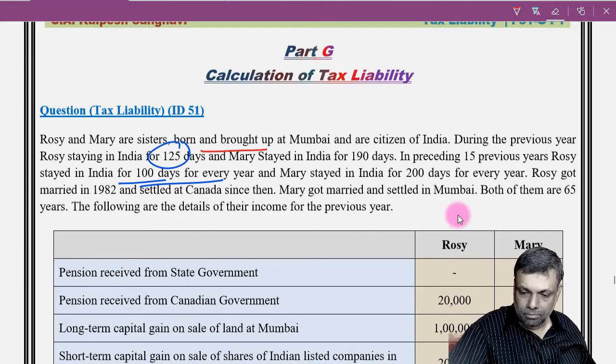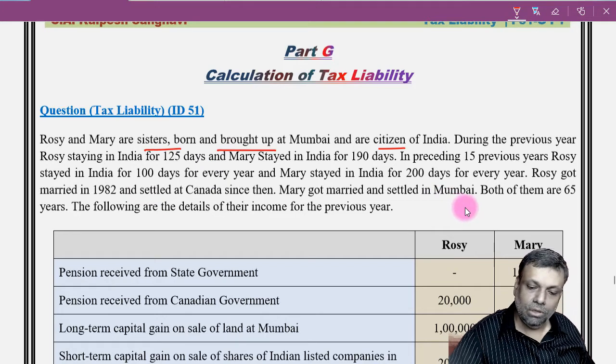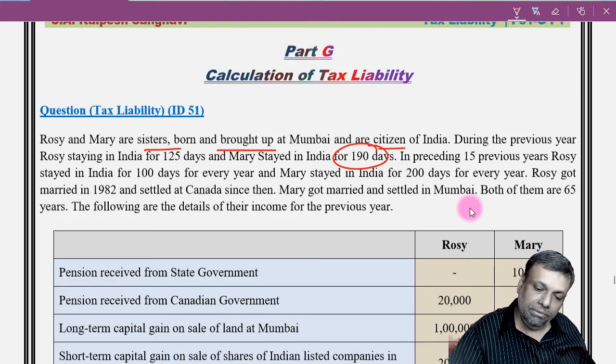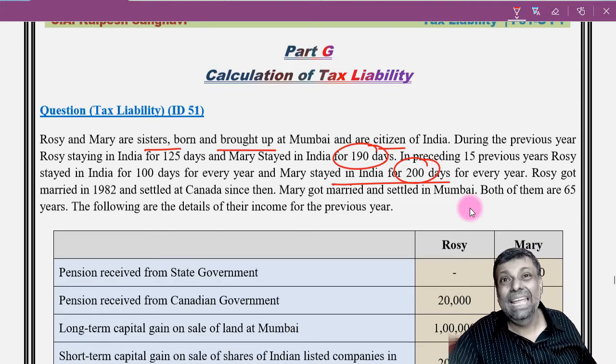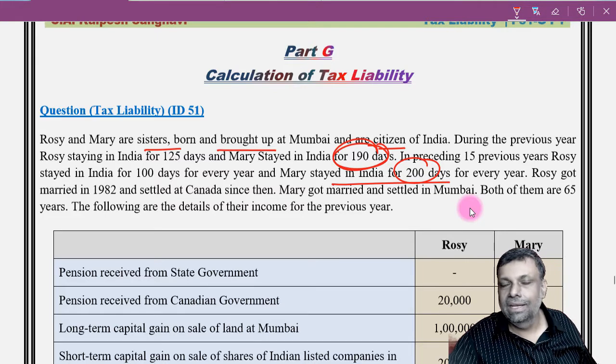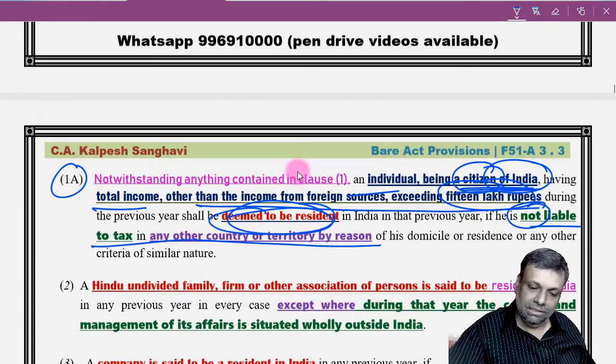Don't forget that both the sisters are citizens. They are citizens and they are born and brought up in India. They are also persons of Indian origin. Now, Mary stayed in India for 190 days during the previous year, and in the earlier years she is in India for 200 days every year. That's the situation. Now, the moment you are staying in India for 190 days, that is greater than or equal to 182 days, straight away you are going to become resident.